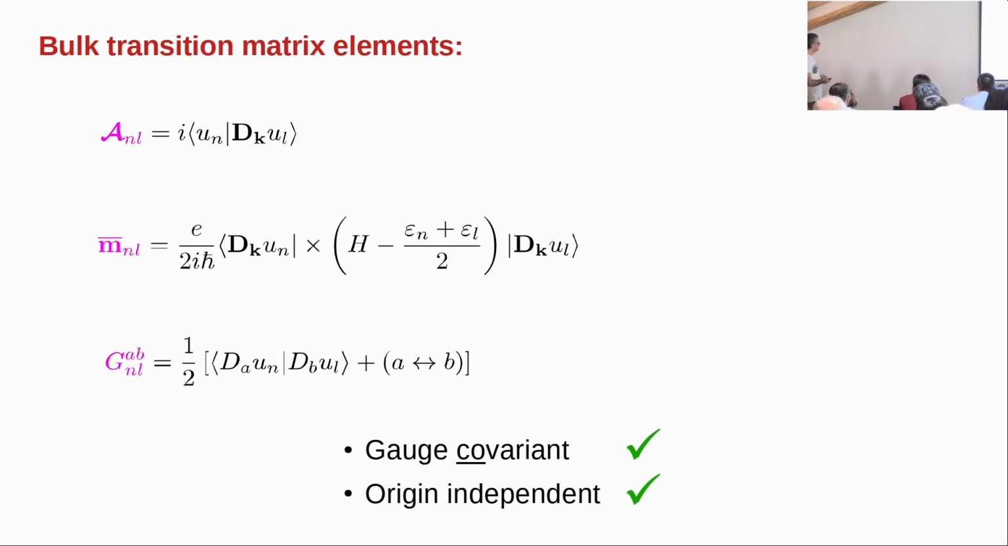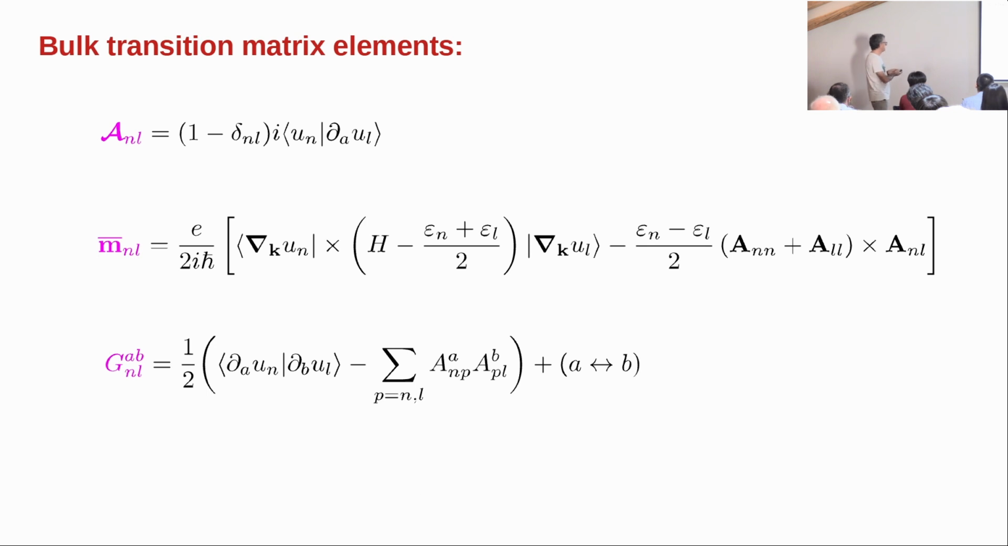Second thing, what happens if you expand the covariant derivative and you write it explicitly in terms of the ordinary derivative plus extra stuff? How do these formulas look? So I'm basically expanding. The first one is very simple, it is the off-diagonal Berry connection. The second one is this one here. So there is now some diagonal Berry connections and some off-diagonal ones and an energy difference here. Anyway, so that's what it looks like.